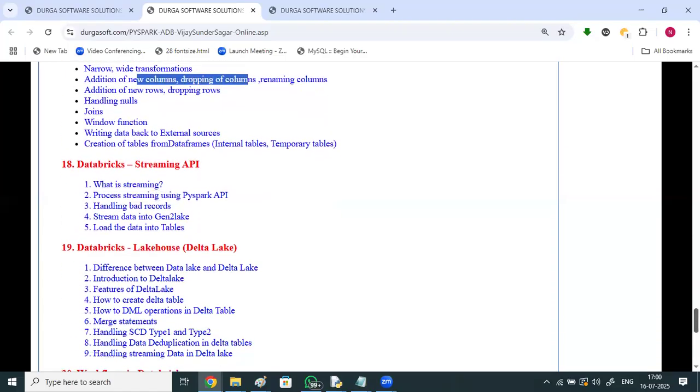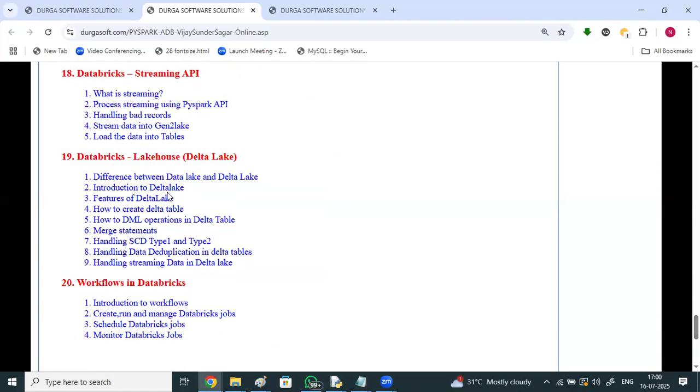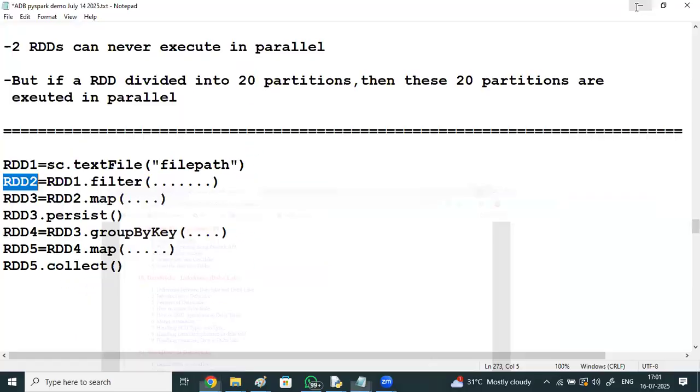Databricks streaming API and Databricks Lakehouse. What is Delta Lake? The features of Delta Lake. SCD type 1, type 2, data deduplication, workflows, and running and managing Databricks jobs, scheduling Databricks jobs, monitoring Databricks jobs. So in brief, in depth, we'll be discussing all these things. Two months is the duration for this.